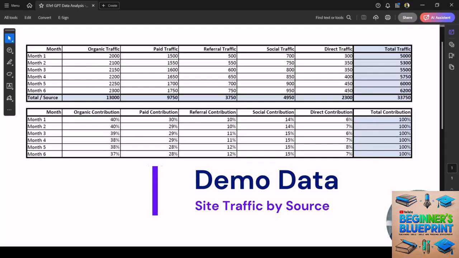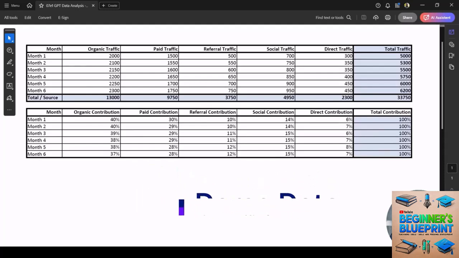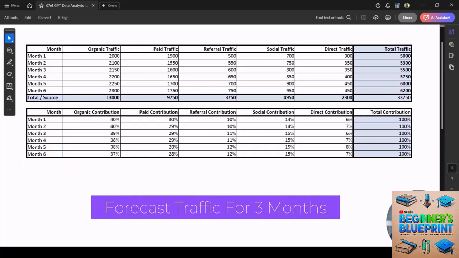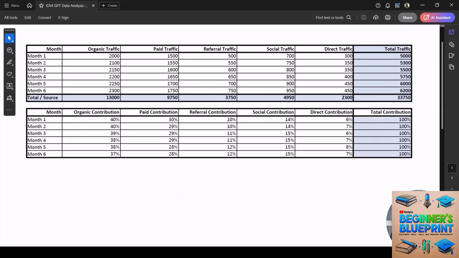Here, I've got source-wise website traffic data. This covers a period of 6 months. In this scenario, to be able to plan ahead, I'd like to have a forecast of traffic for the next 3 months. Let's look at a prompt to achieve this.